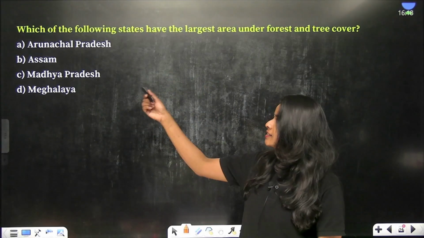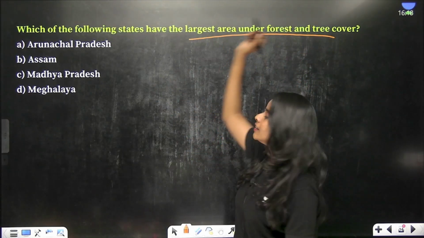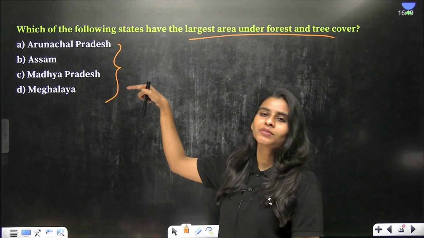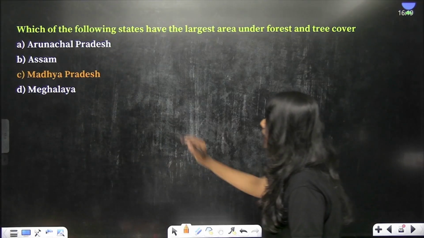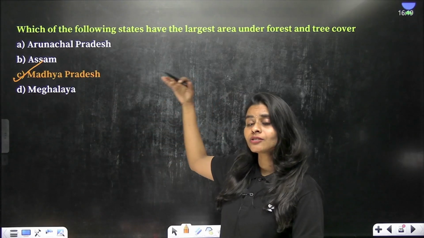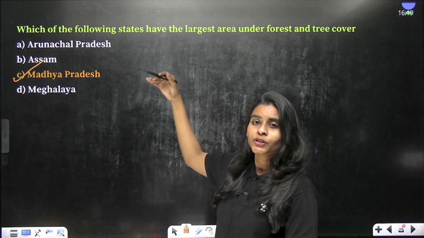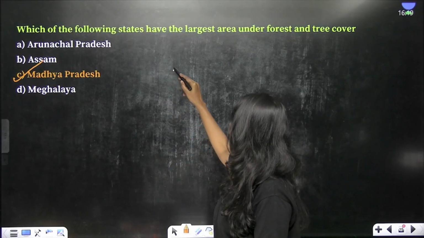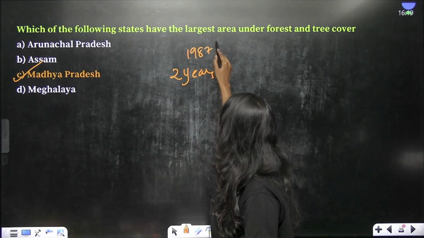And here is the second question. Which of the following states have the largest area under forest and tree cover? So what is the answer here? We already had similar questions asked in UPSC. So you have to know about these findings, and the answer is Madhya Pradesh. Madhya Pradesh is holding this record for quite a long period of time. If you go through the previous reports, because see, this Forest Survey of India is publishing reports every 2 years, right? Right from 1987 onwards. Just get to know this.